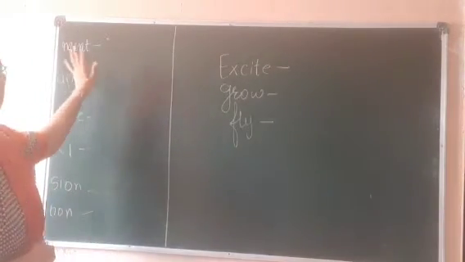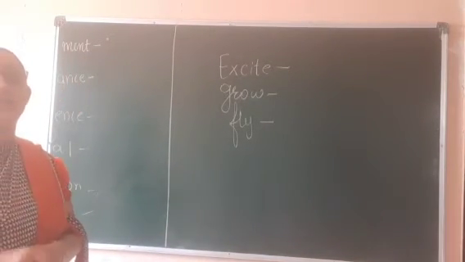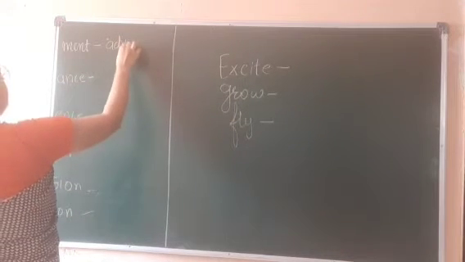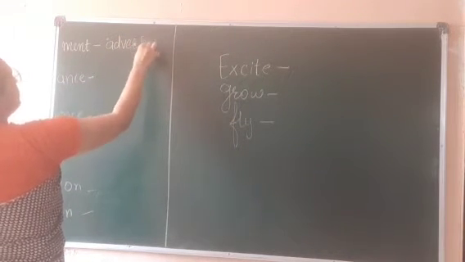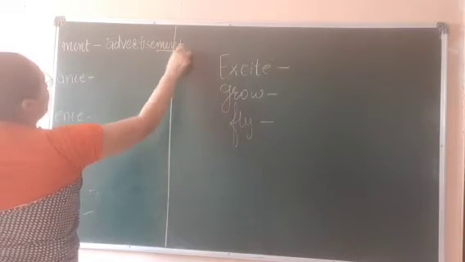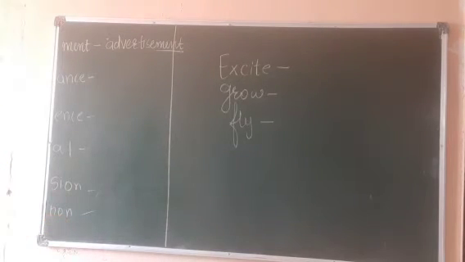Now, just for example, if we take ment, if the word is advertise, we can easily change it into advertisement. Right? Advertisement. MENT at the end. Right or easy? It's very simple.